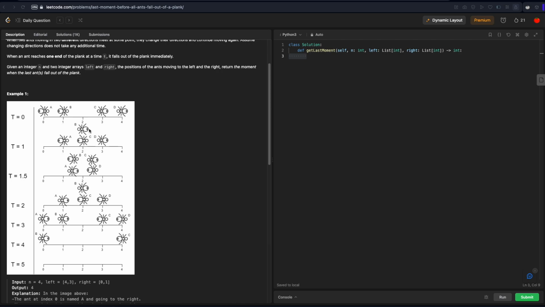So at this point in space, at this position 2, two ants enter, one moving left, one moving right. And two ants leave, one moving left and one moving right. Now they happen to be flipped, it's the opposite directions, but we don't really care. We just know that two ants entered, one moving left and the other moving right, and two ants leave, one moving left, the other moving right.